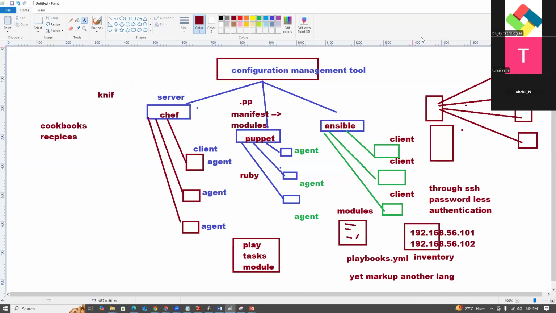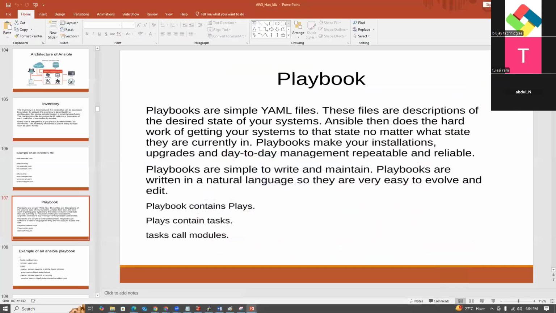So here playbooks and modules, here cookbooks and recipes, here manifest and modules.